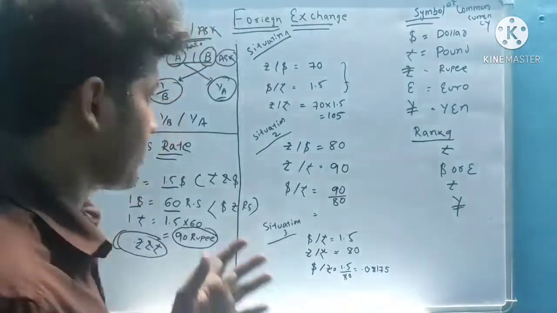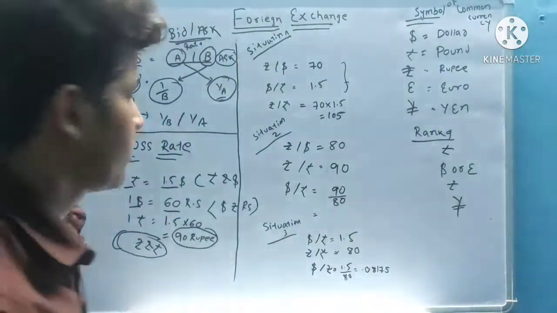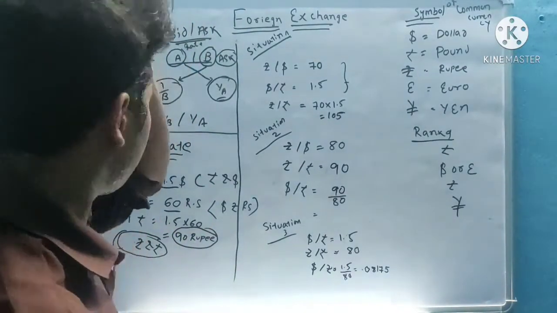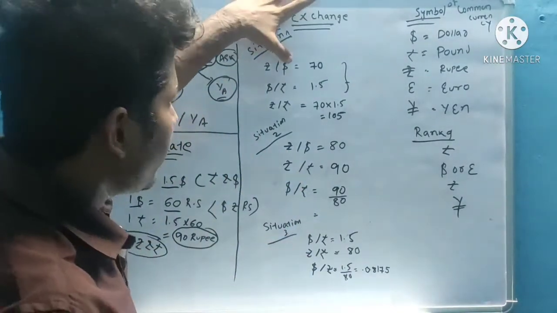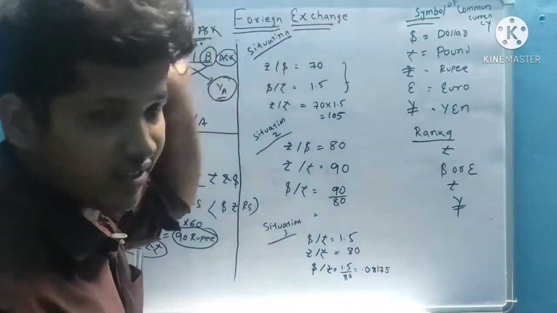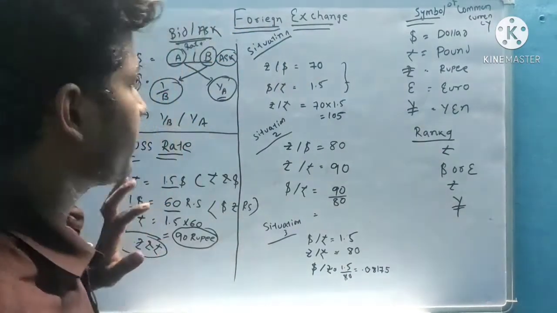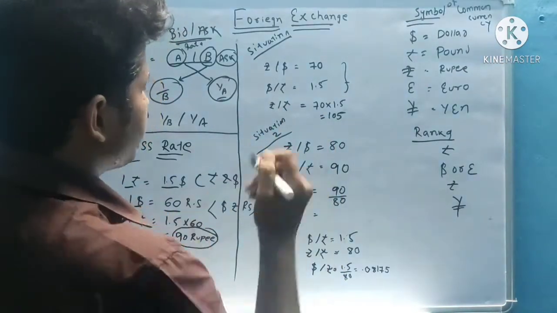Let's see another example. Sorry friends, for the disturbance. I will explain it in a properly understandable way. Rupee by dollar is equal to 70 given. Dollar by pound is equal to 1.5 given. So how do I calculate rupee by pound?